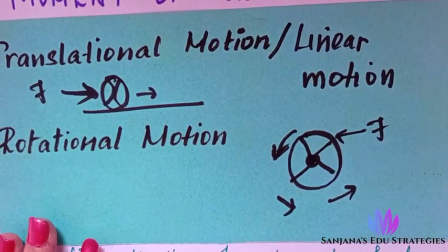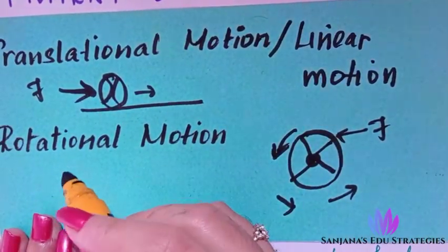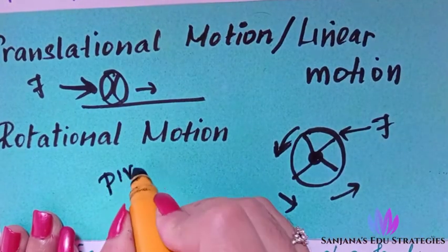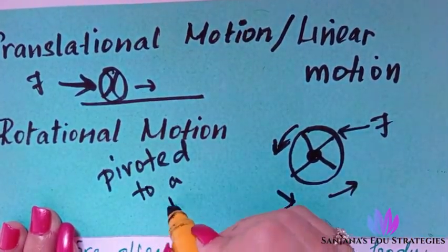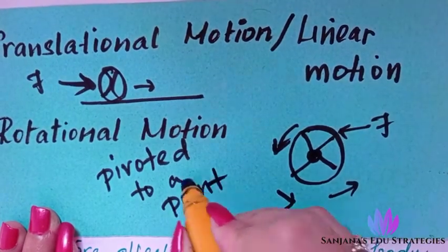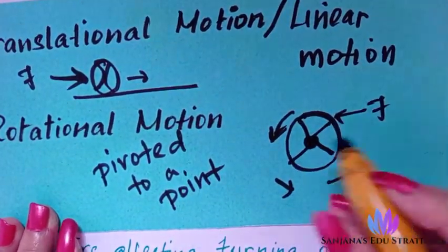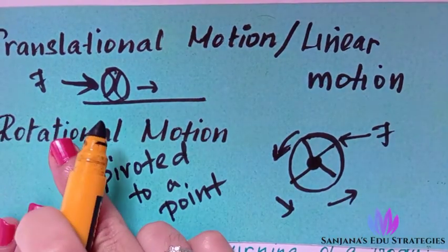In rotational motion, you have to keep in mind it is pivoted to a point. Pivoted means it is fixed to a point or a central axis. There must be an axis for it to rotate. Understood? That is rotational motion.